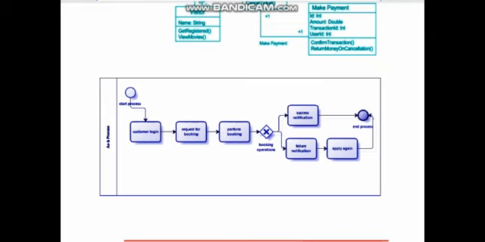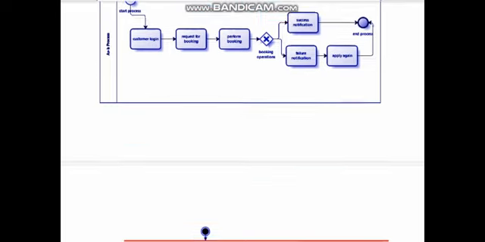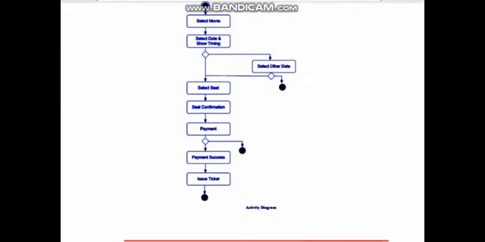So in the framework, this is one more diagram, which is also called an activity diagram. When I want to select a movie, I can select a movie, then select the movie timings, go for seat, and then make the payment and all the other things. So this is also called an activity diagram.